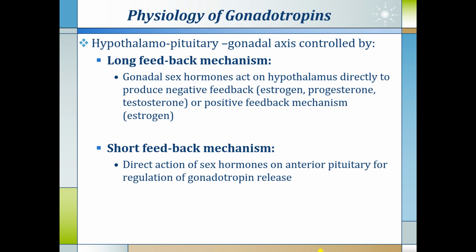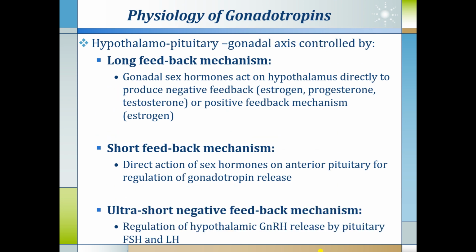There is a short feedback mechanism where there is direct action of sex hormones on the anterior pituitary for the regulation of gonadotropin release, and there is an ultra short negative feedback mechanism where the anterior pituitary controls the release of the hypothalamic hormone.